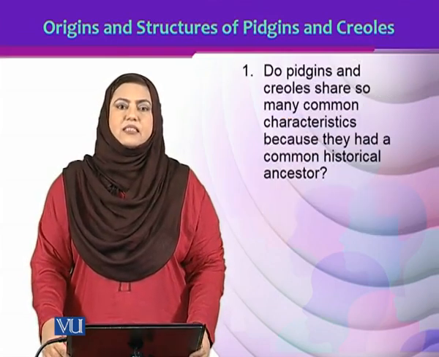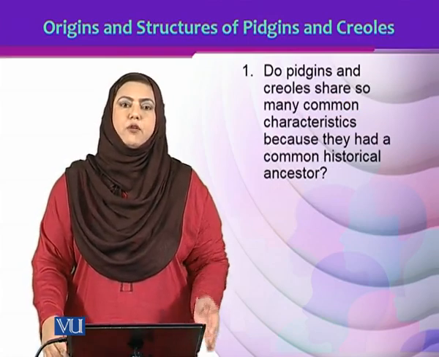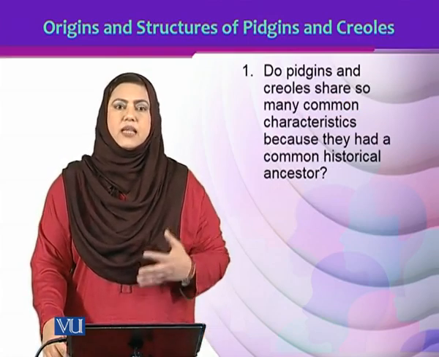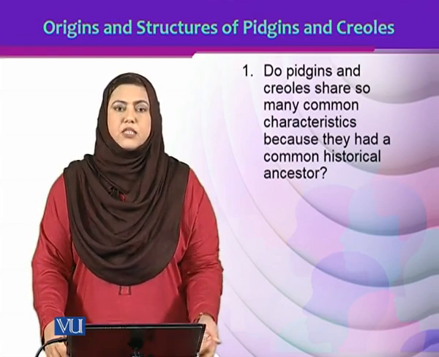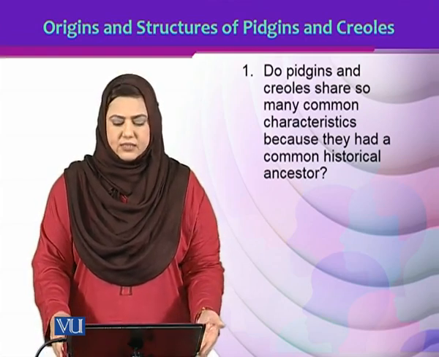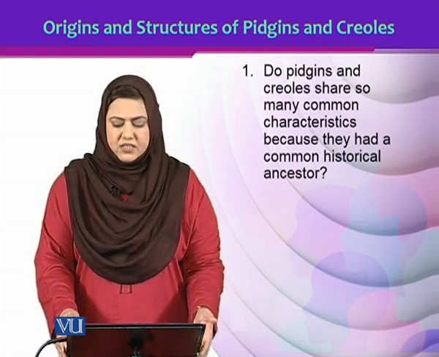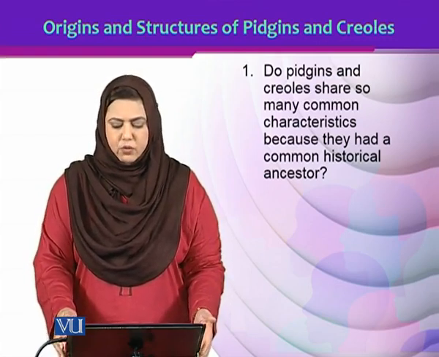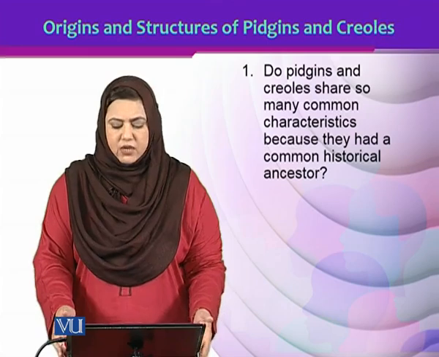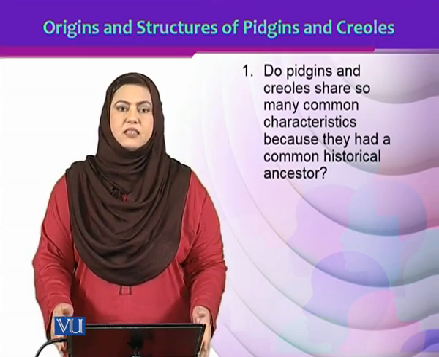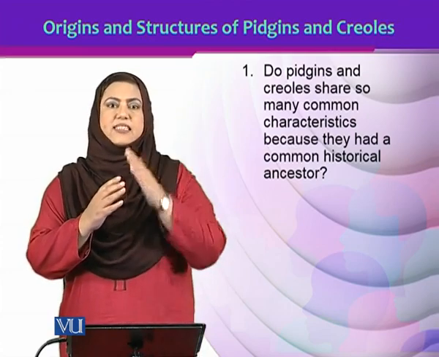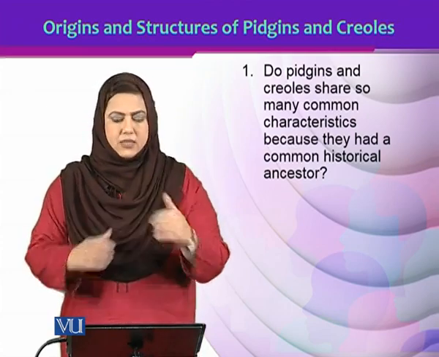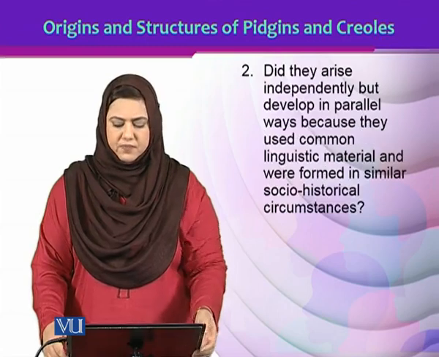There are certain questions with reference to the development of Pidgins and Creoles and the development of their structures. The first question that sociolinguists need to consider is, do Pidgins and Creoles share so many common characteristics because they had a common historical ancestor? So, whether it is because of the historical connections, the ancestry from where they have come, that they share those features?